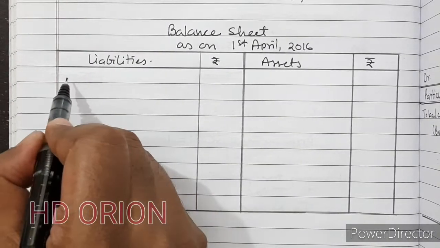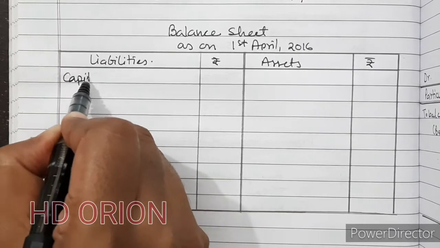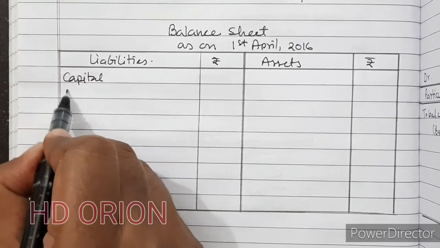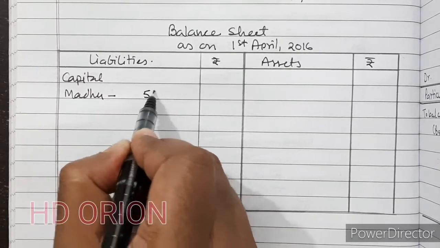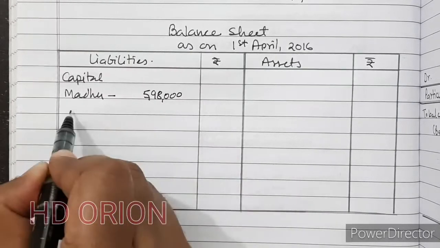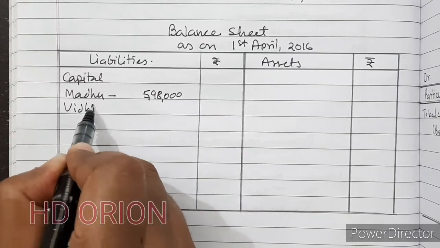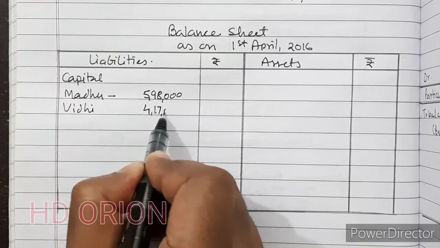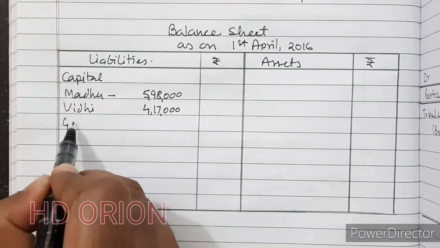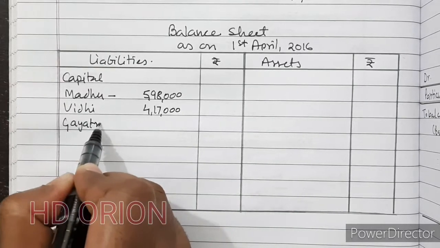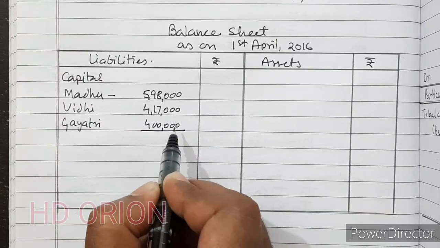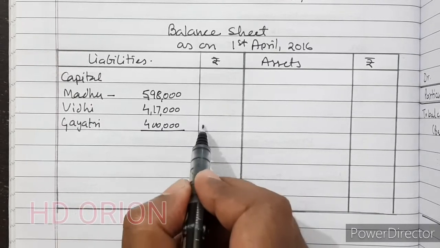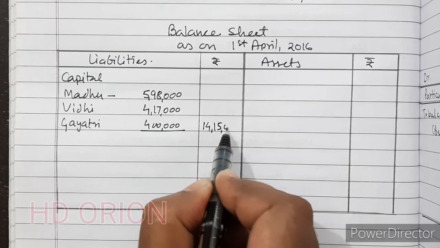Now let us see the balance sheet. First, capital of Madhu is 5,98,000, and then Vidhi 4,17,000, and then Gayatri, it is 4 lakh. So grand total we will get 14,15,000.